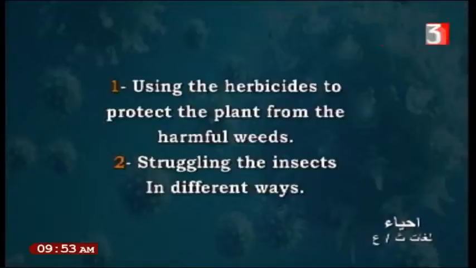Number two, humans also struggle against insects in different ways. Struggling means killing them or keeping them away from the plant by different ways, by using insecticides, or by using natural enemies which can feed on the insects to prevent them from damaging the crop.